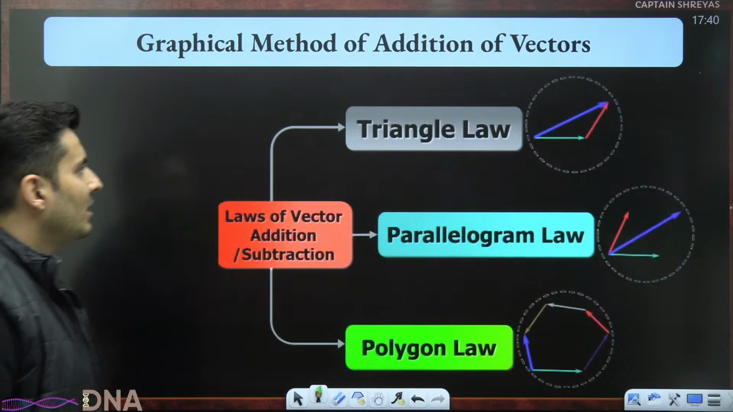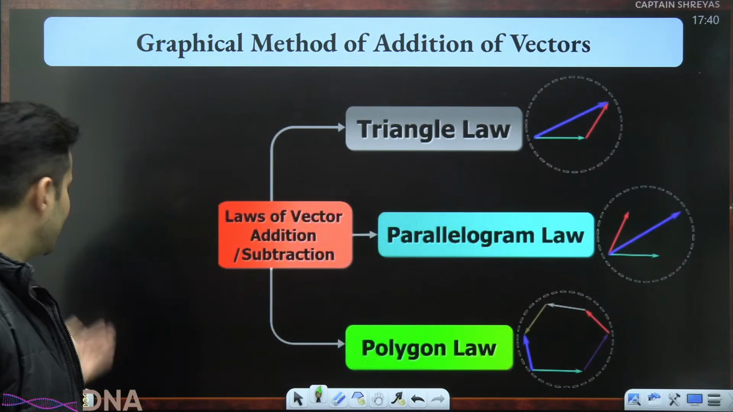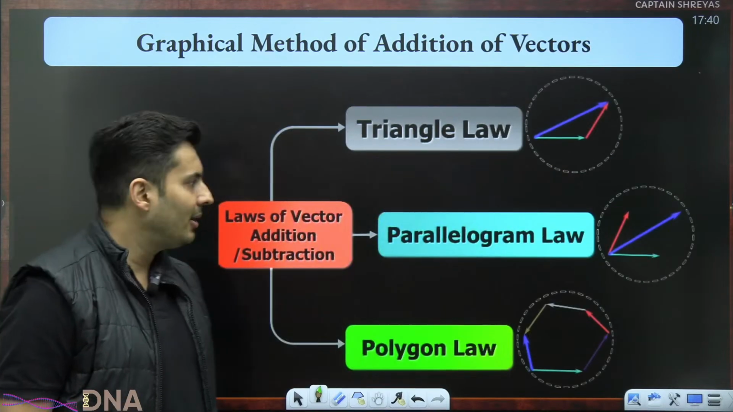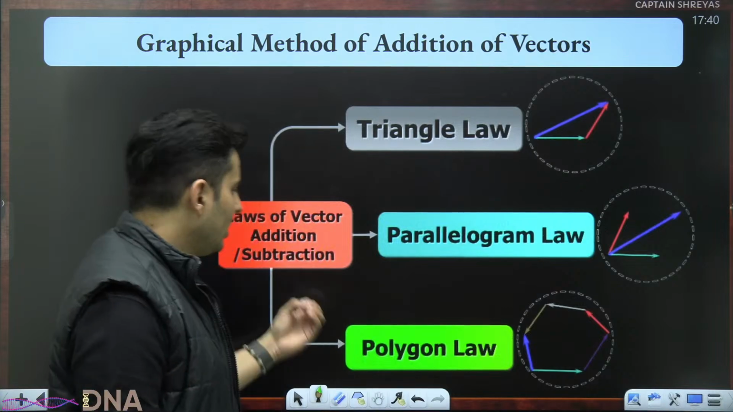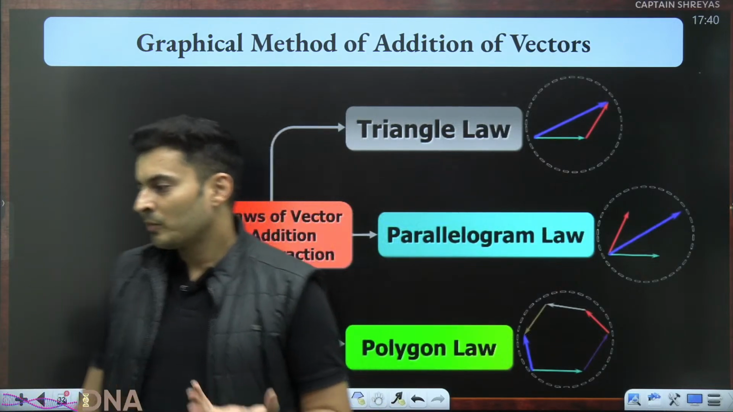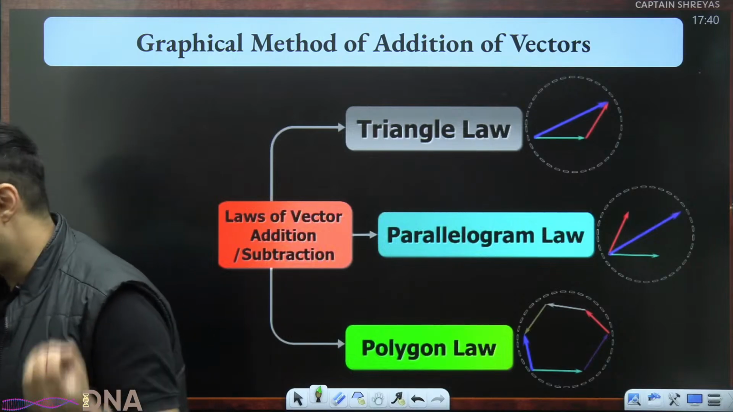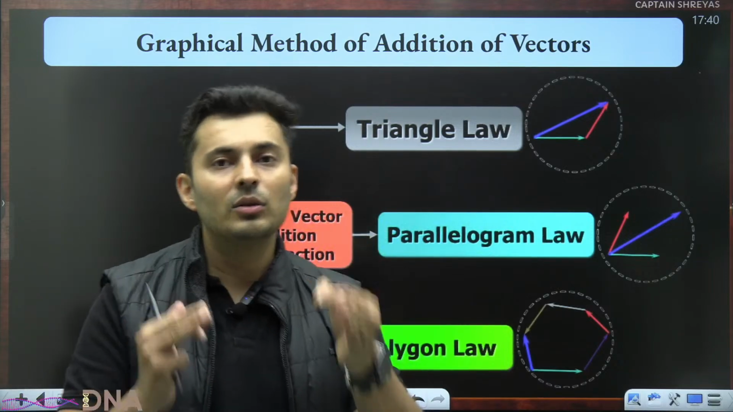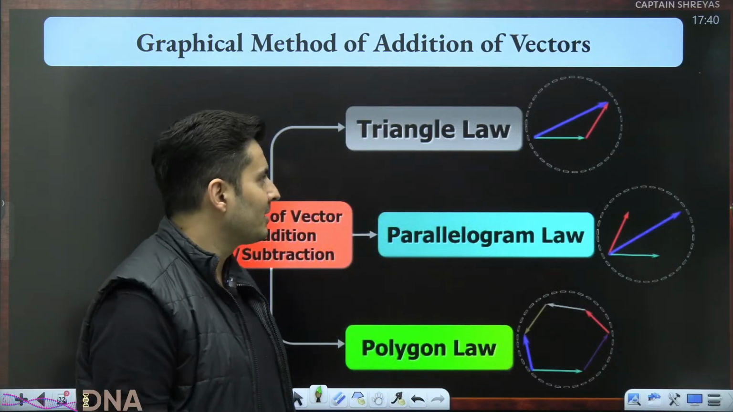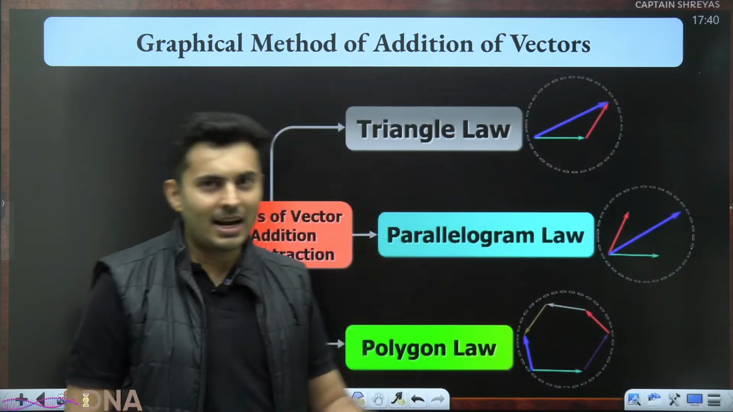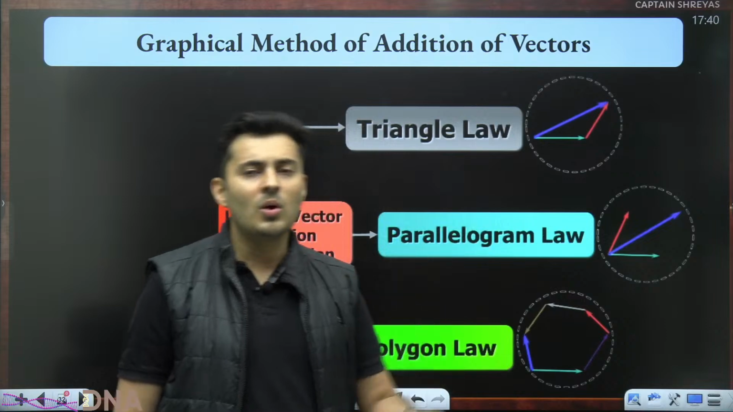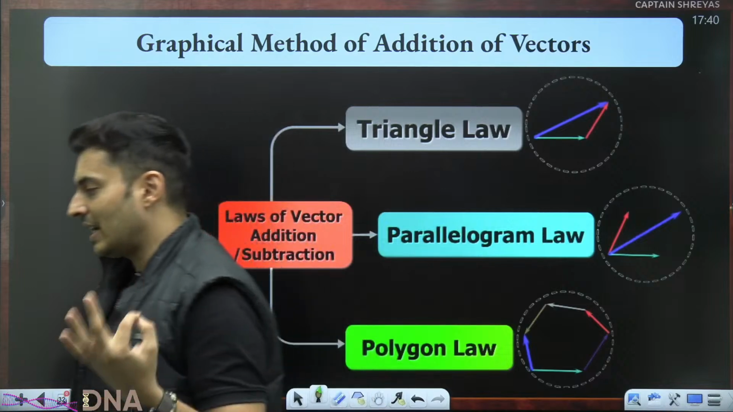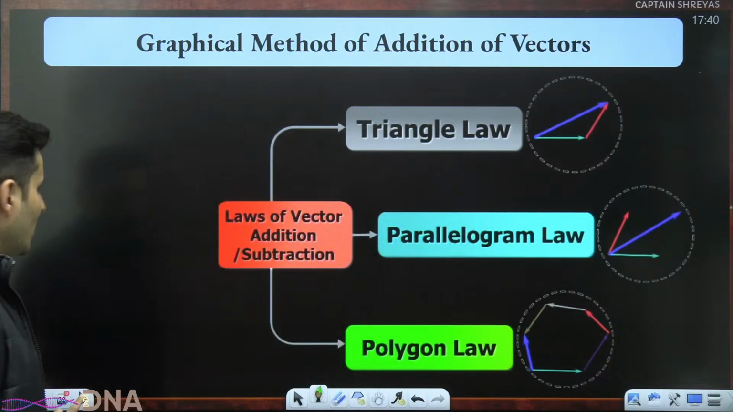Okay. Now let's talk about the first three methods, which are basically the graphical, the geometrical methods. One is called the triangle law. The second one is called the parallelogram law. The third one is called the polygon law. Just like the name suggests, triangle, parallelogram, polygon, they will involve exactly those geometrical figures. Triangle law will involve some triangle in between. Parallelogram will need you to have a parallelogram. Polygon means a multi-sided figure. Exactly. You will need that to construct it.